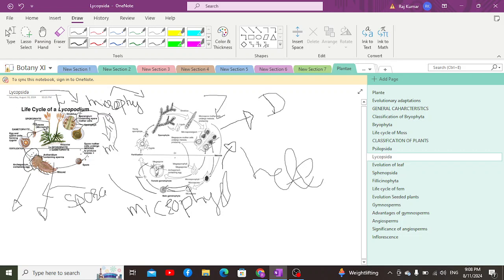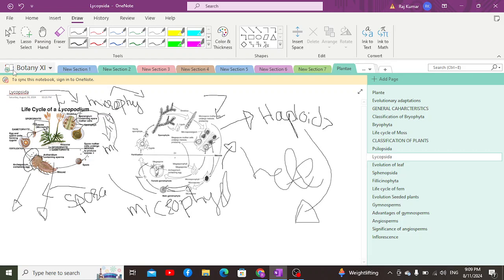We can say that the haploid generation was dominant over the diploid generation, due to which we called that type of alternation of generation haplo-diplo alternation of generation.